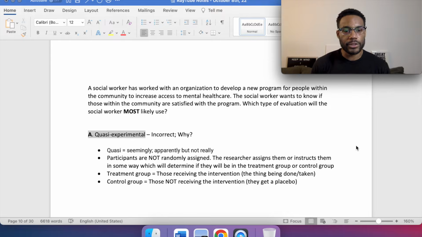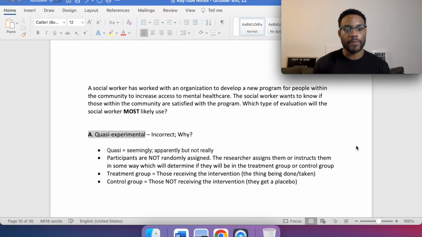Why? So quasi equals seemingly, apparently, but not really type of thing, right? Think of it like when someone's like, kinda. So participants are not randomly assigned. The researcher assigns them or instructs them in some way, which will determine if they will be in the treatment group or control group. And I put it right here for us.